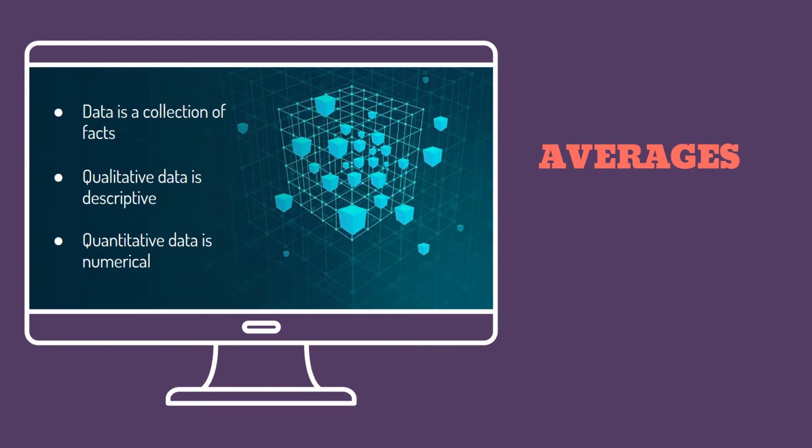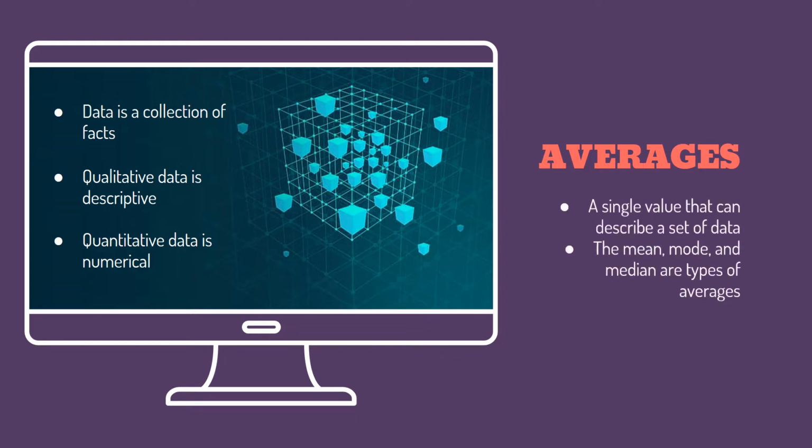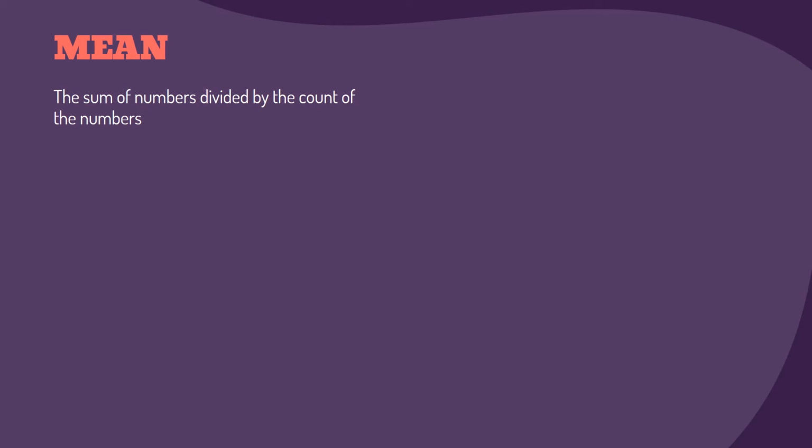There are different types of averages depending on what we are dealing with. The three types of averages are mean, mode, and median. Let's first start by talking about the mean. The mean is a type of average for quantitative data. That means only data made of numbers can have a mean. We find it by adding up all the numbers we have and dividing that sum by the amount of numbers